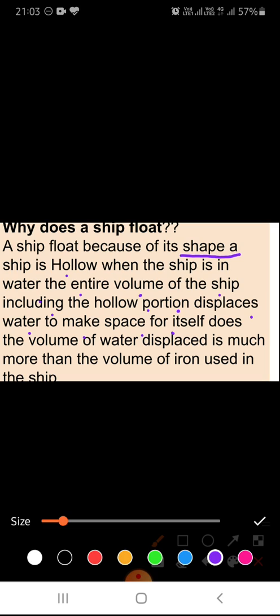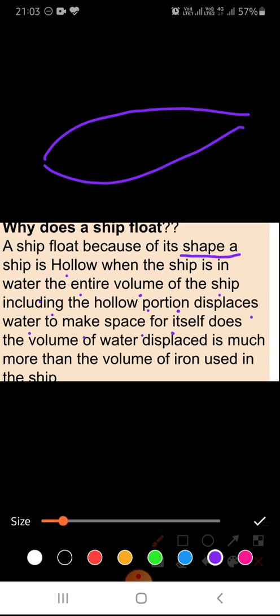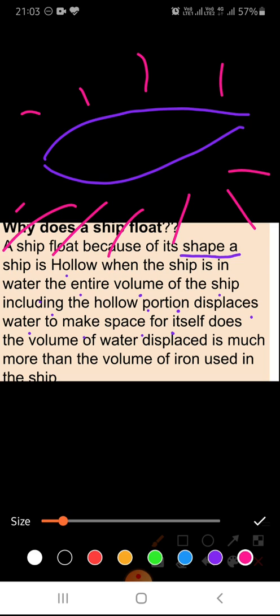Means the shape of the ship helps the ship to displace water and make space for itself in the sea. So it displaces the water, and so the upward force is less than the displaced water, so it will float in water.